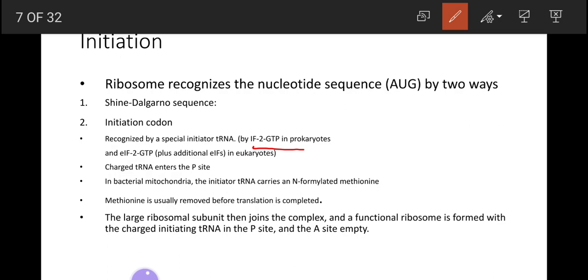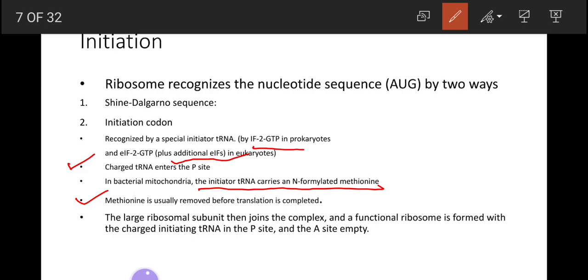In eukaryotes, there are additional initiation factors which are required. The charged transfer RNA, the first transfer RNA, enters the P site.